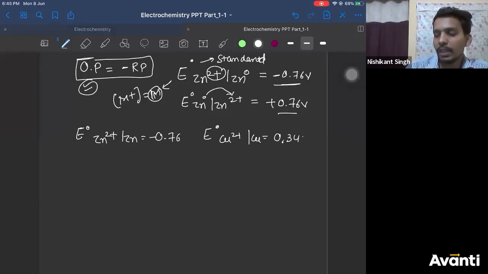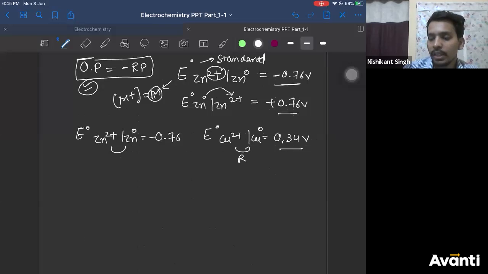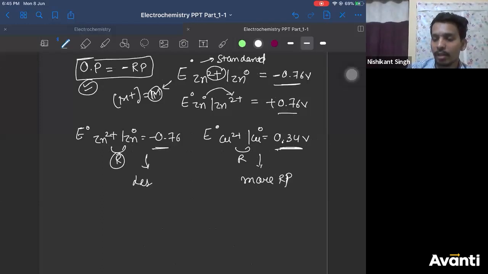Which electrode has more potential, zinc or copper? Both are reduction. Copper has more reduction potential, it is plus 0.34, while zinc is minus 0.76, very less. So zinc has less reduction potential.